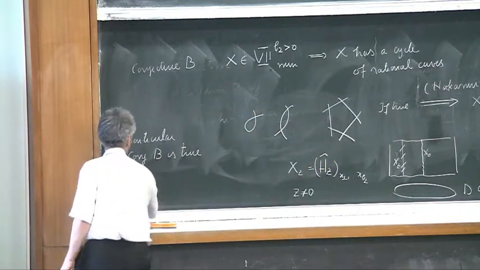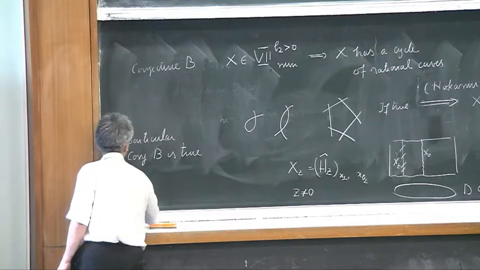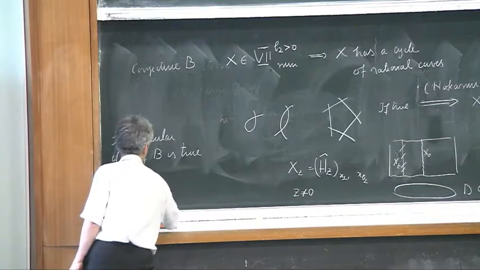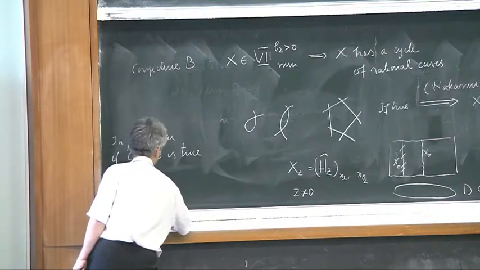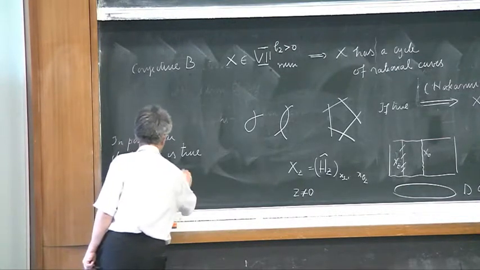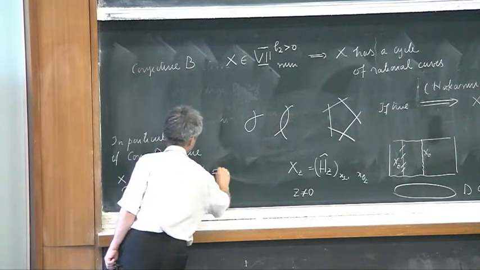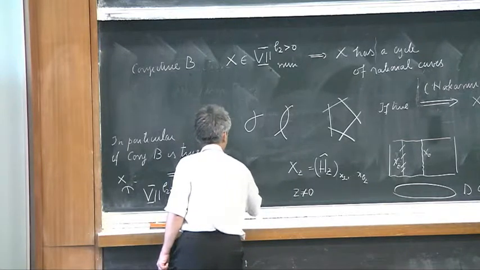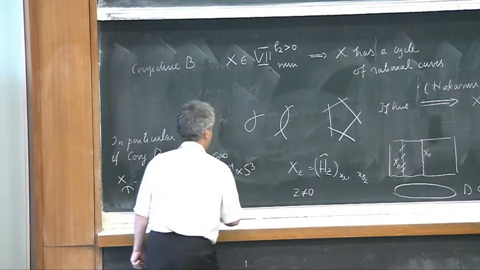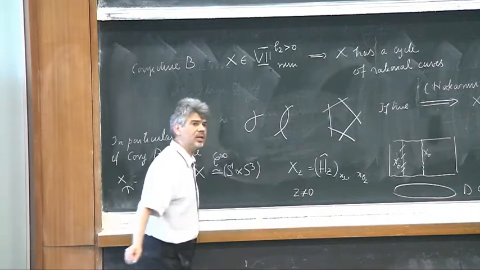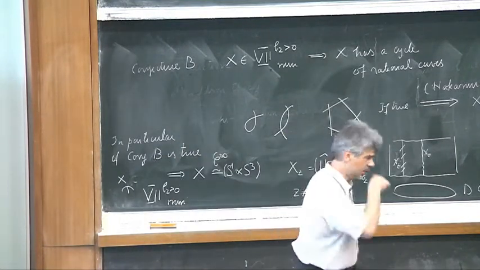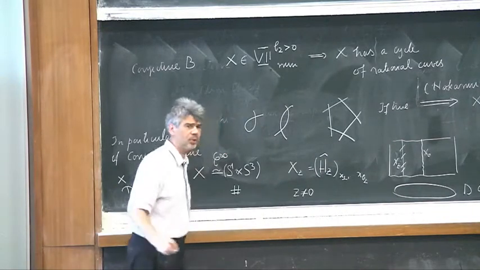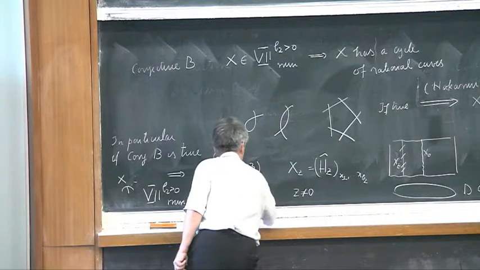So if conjecture B is true, then every X in this class, with B2 positive, minimal, implies X is diffeomorphic to S1 times S3, and the blown up, in differential topology, means connected sum with P2 with opposite orientation.